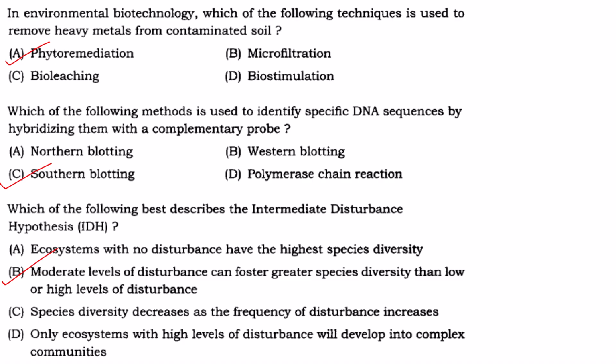Now come to the intermediate or moderate level of disturbance. Moderate level means a tree fall due to lightning. So a small patch, you have a barren area. Trees have fallen there because of lightning, or it may be because of a small fire, again a small patch of barren area. Now what will happen in this barren area? Ecological succession will start.